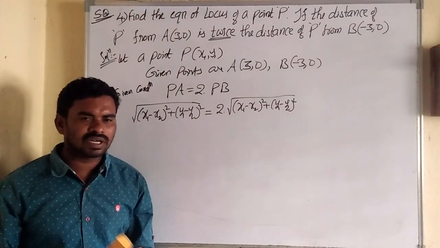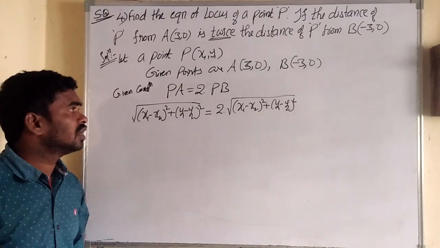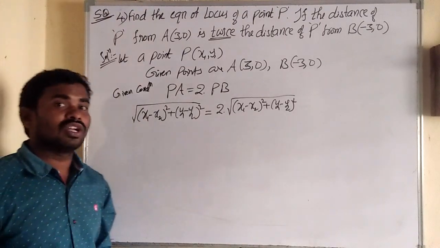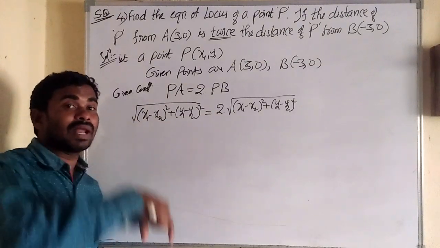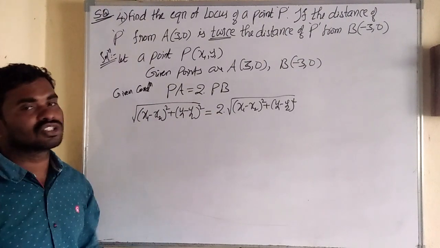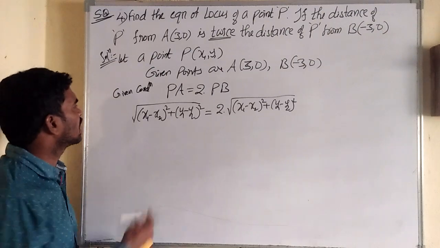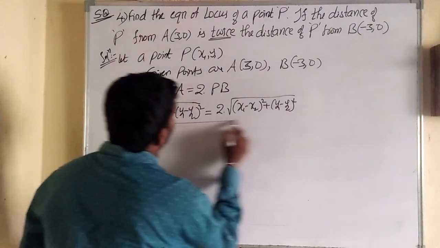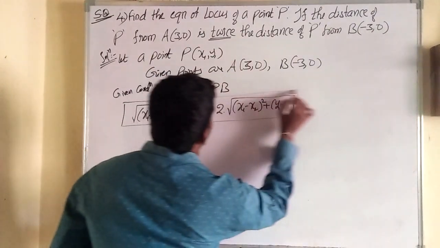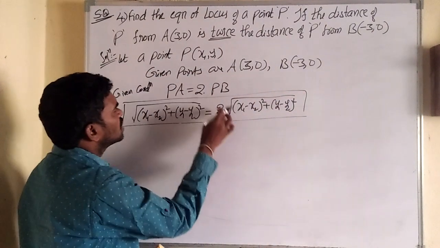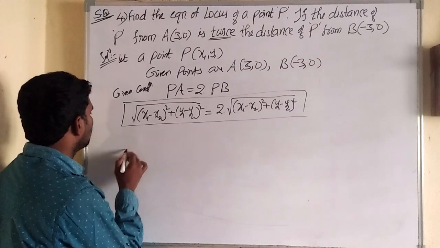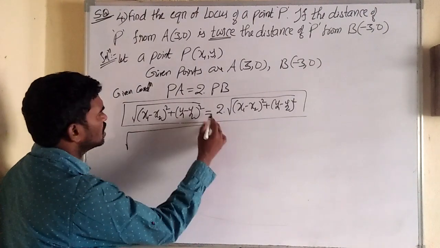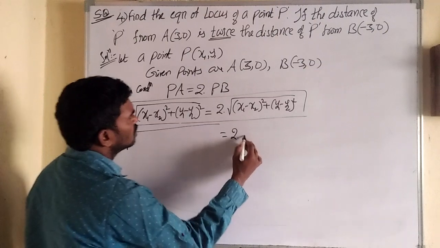Okay, to remember the formula, we can remember it not only by heart, we can remember the formula very easily by applying it, by writing it in the solutions. That's why I am writing again and again. So this is the formula. Now this is for PA and 2 means 2, this is for PB. Same formula. Now simplify.